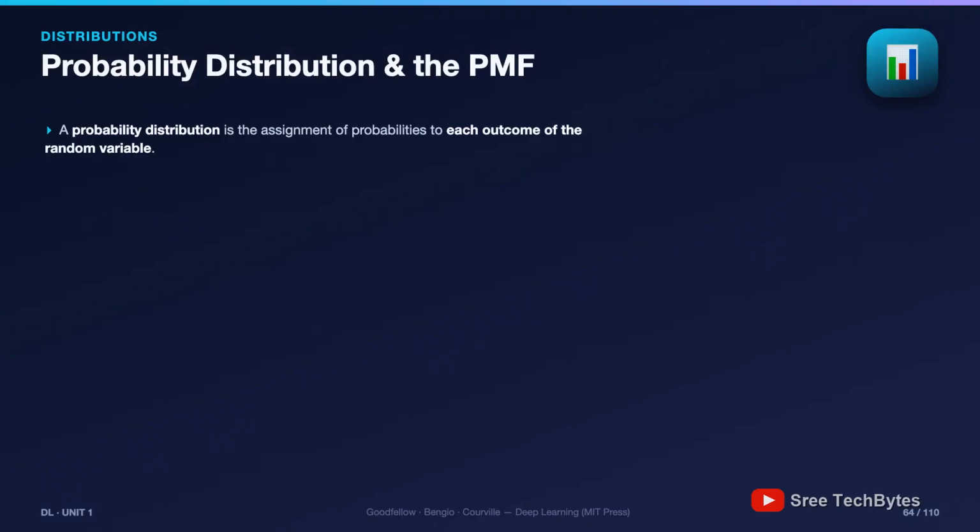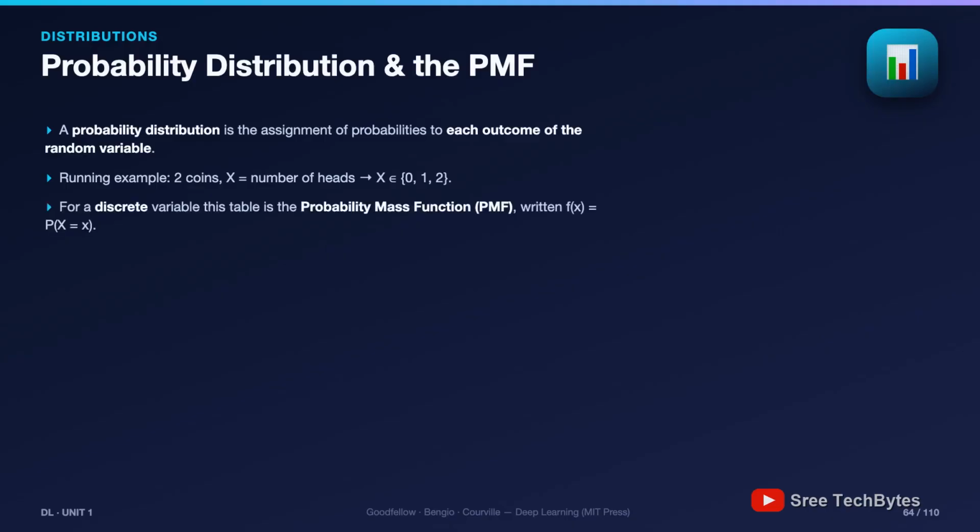For our 2-coin experiment with X, the number of heads, look at the table on the right. X equals 0, probability 1/4, only tails-tails. X equals 1, 2/4, because both heads-tails and tails-heads deliver 1 head. X equals 2, 1/4. For a discrete variable, this table is called the probability mass function, the PMF.